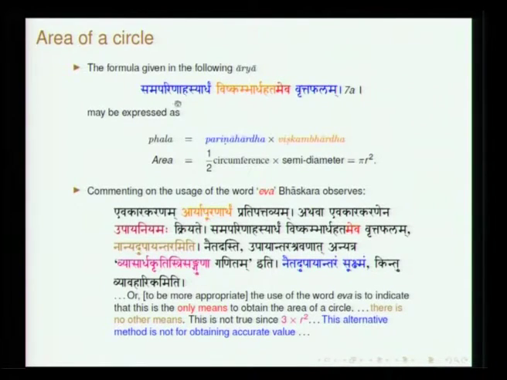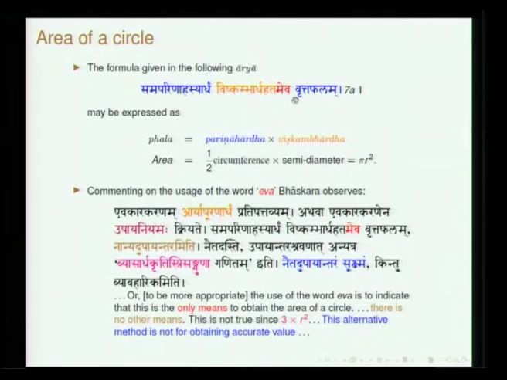Samaparinahasya Vishkambhardha Hatameva Vritta Phalam. So, this eva has a lot of significance. Parinaha refers to circumference. Vishkambha is diameter, so ardha is half of it. Samaparinahasya Ardham refers to half the circumference.